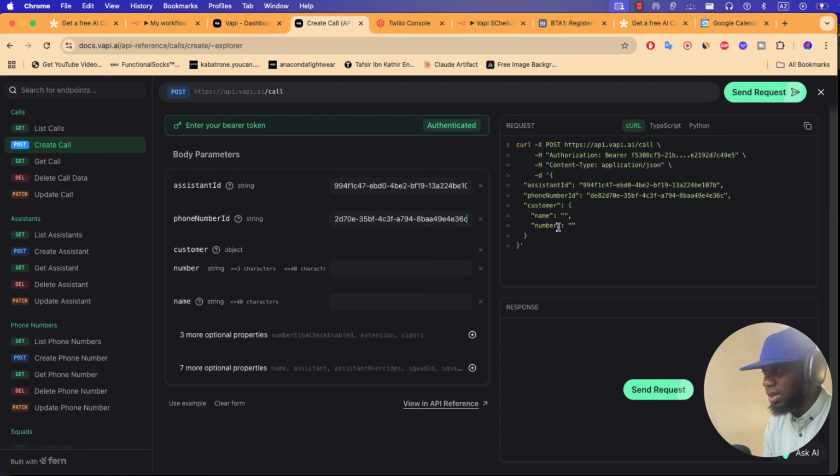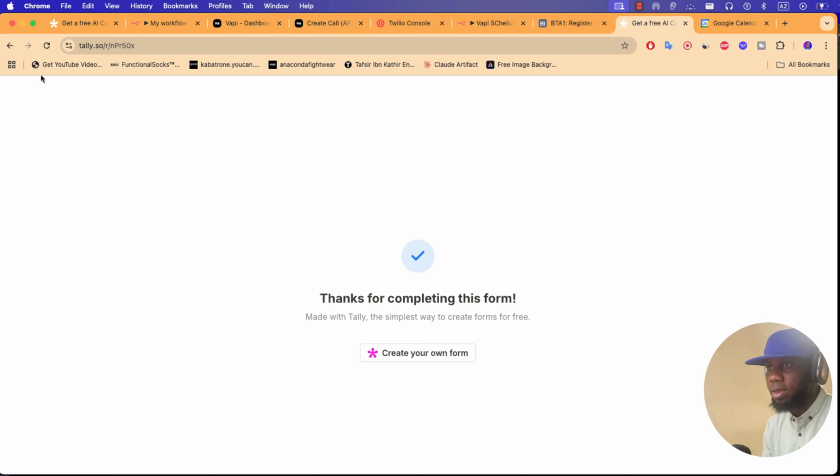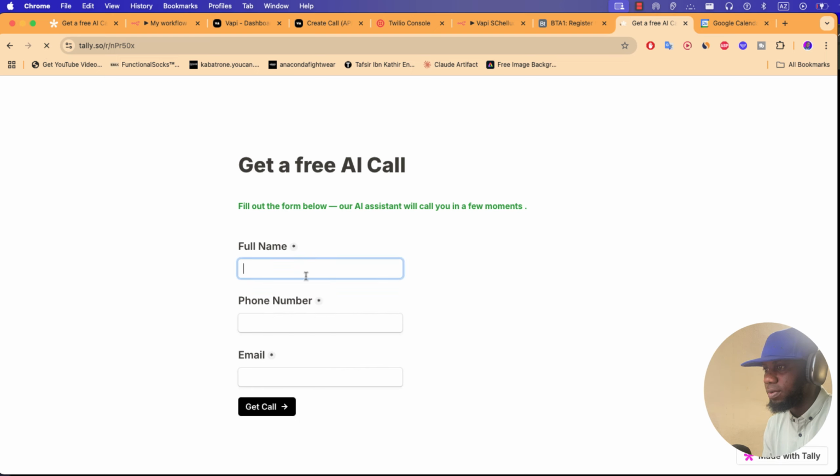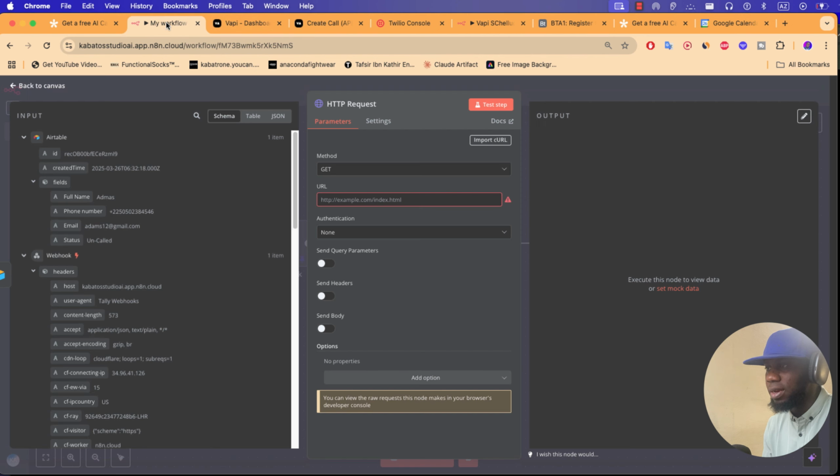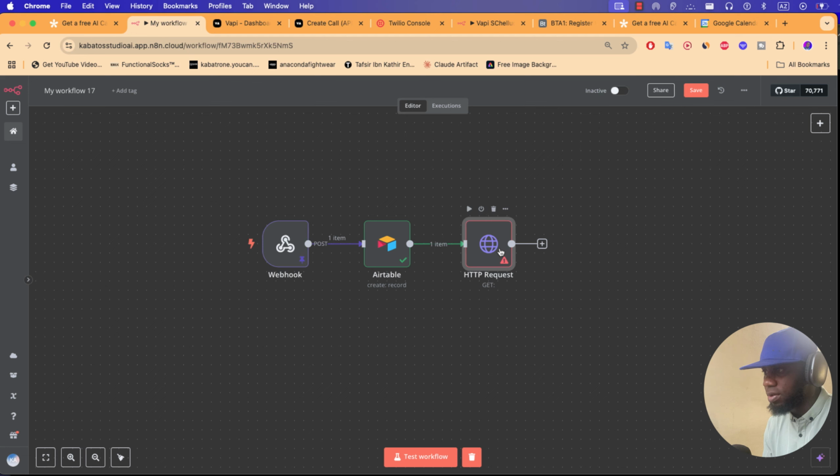So for the name and number, we'll use this Tally form to send name and number. So if I go to my Vapi here, I can copy this configuration code, go to N8N and click here to add HTTP here.